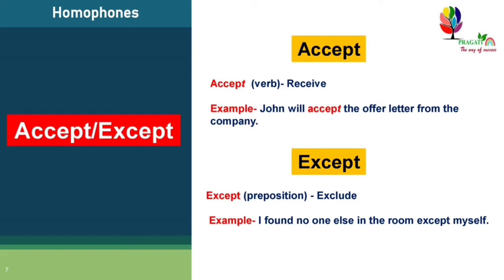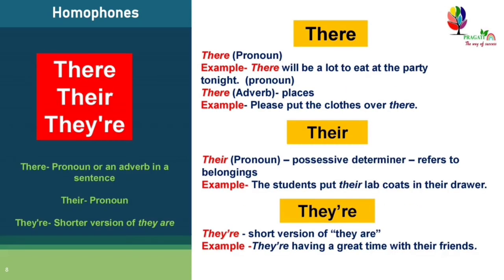So here except is used as exclude. So accept and except are homophones. One, A-C-C-E-P-T, is used as a verb, and E-X-C-E-P-T is used as a preposition.